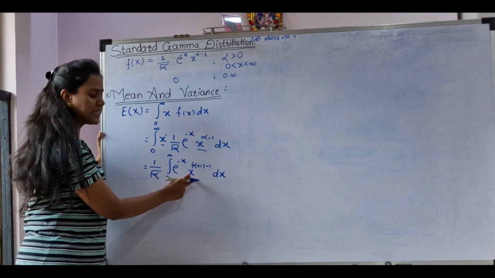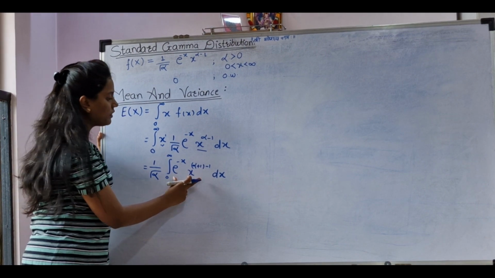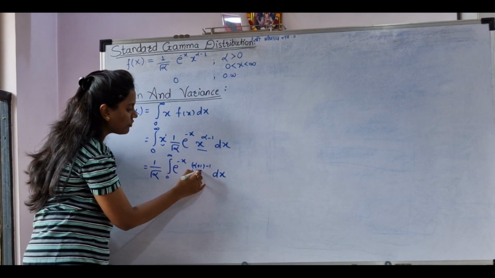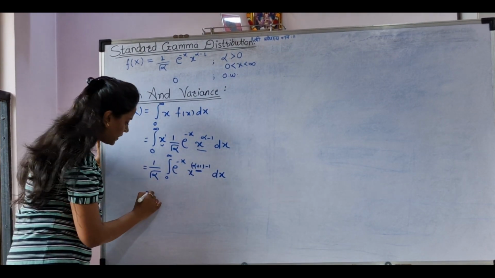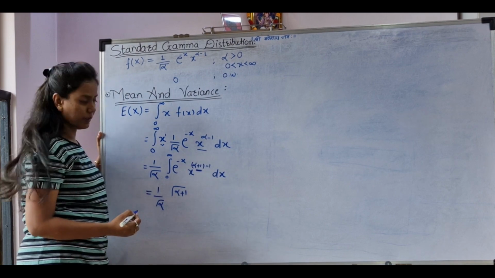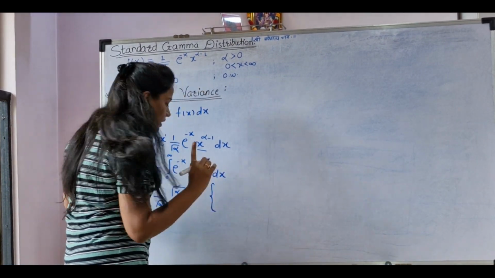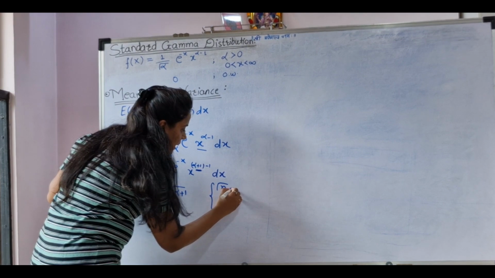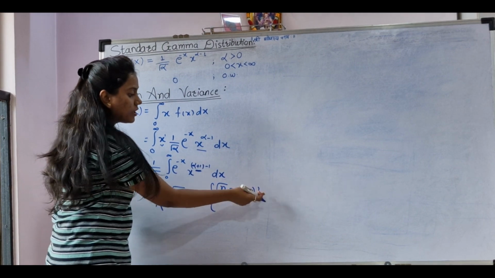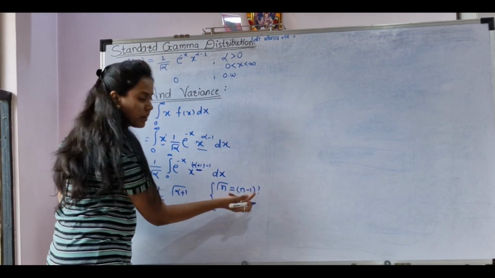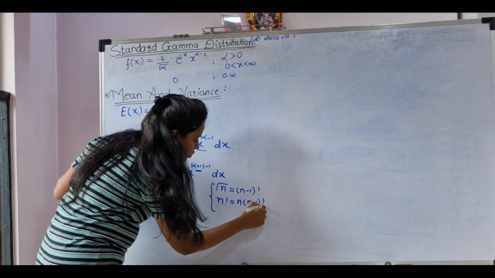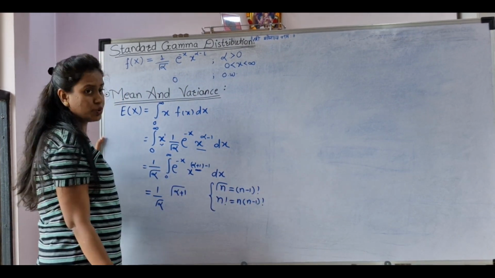Now we can see we are getting the density function just like a gamma. Instead of alpha we have alpha plus 1, and therefore the same integral we can write as gamma alpha plus 1. Now here we need two results. Number 1, gamma n is nothing but n minus 1 factorial. We can write gamma in terms of a factorial. And we know that n factorial is n into n minus 1 factorial. So now we will use these two results.